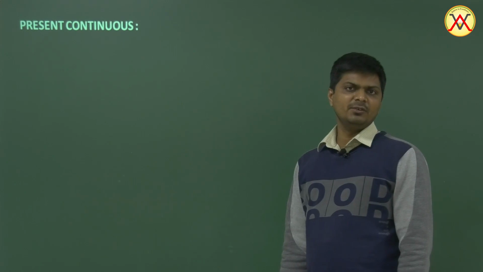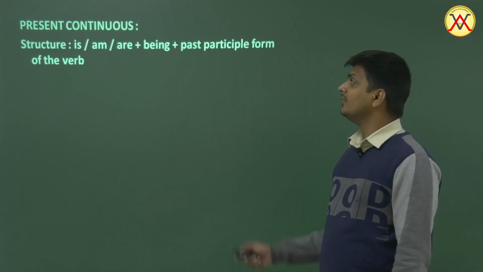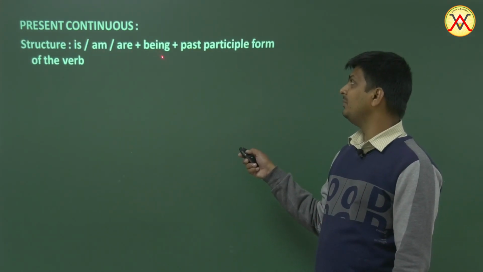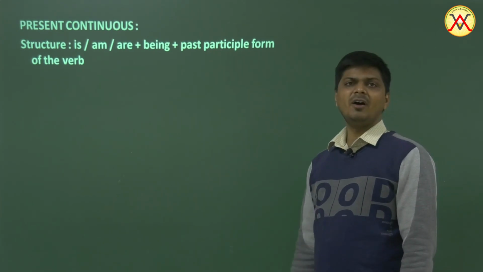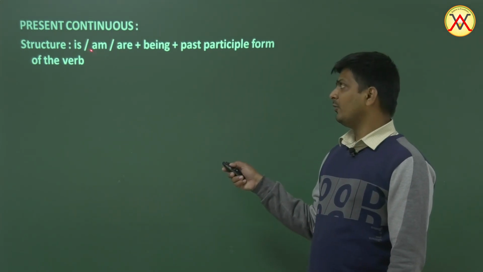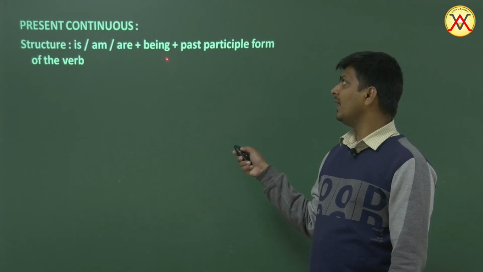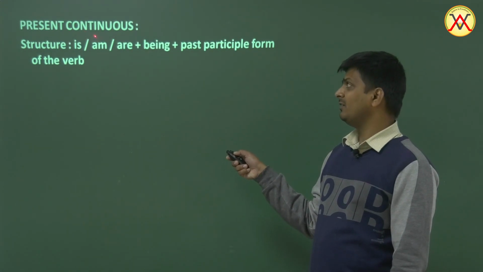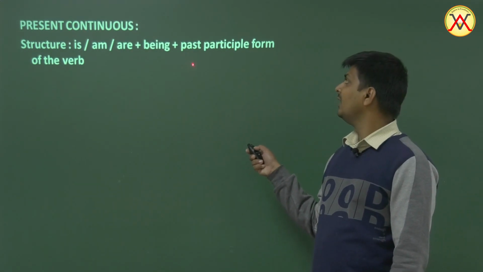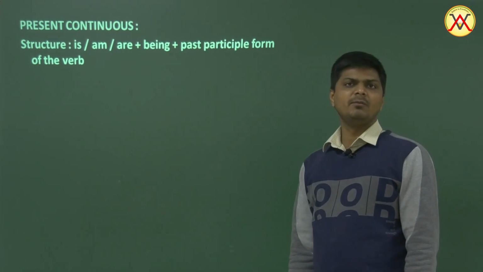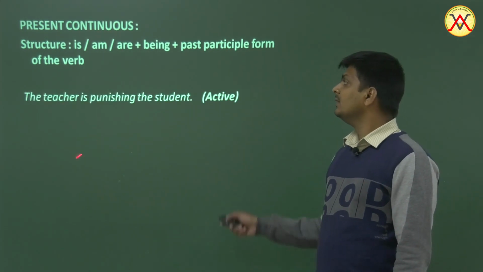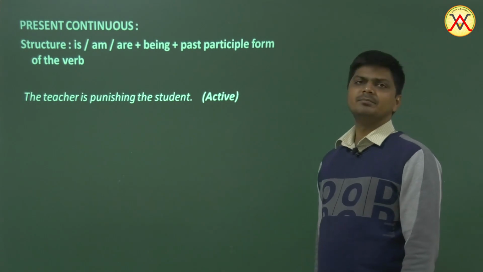Present continuous. How to change present continuous into passive voice? Let's see. The structure is is, am, are, being, third form of the verb. We have to use one of the three, is, am, are, and then being is a must in the passivization of present continuous tense, and then third form of the verb, past participle form of the verb. The teacher is punishing the student.